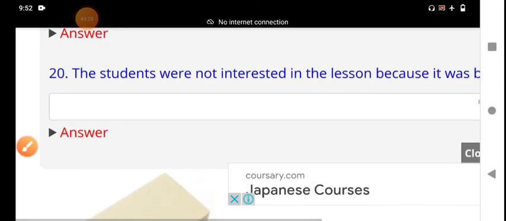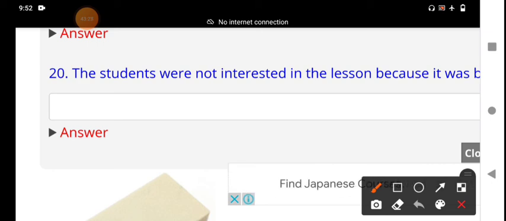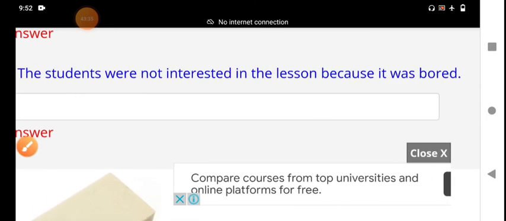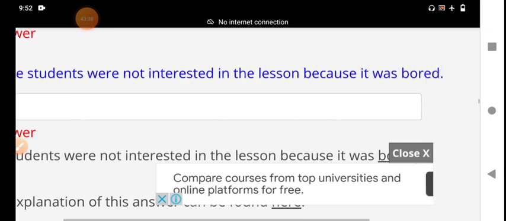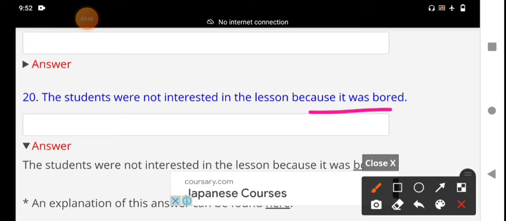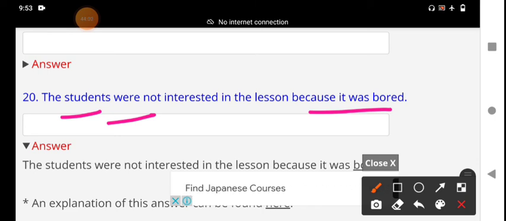And we go to the last one, that is the 20th one. The students were not interested in the lesson because it was bored. Here they have written "it was bored." What is the mistake here? If you see the entire sentence, "the students" is a plural noun. Were is the past tense; a plural noun takes were, not was.